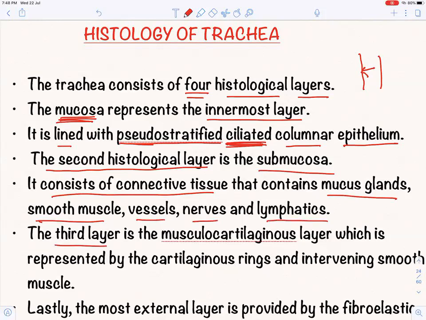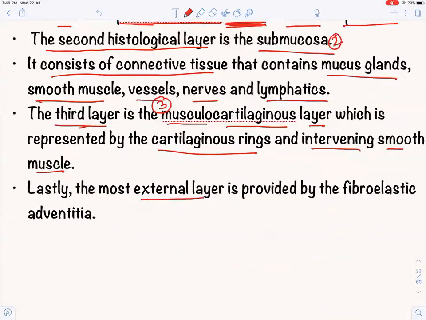The third layer is the musculocartilaginous layer, which is represented by the cartilaginous ring and intervening smooth muscle. Remember this, we are studying from the inside to the outside. First was the mucosa, innermost. Then there was the submucosa, which had mucous glands, smooth muscle, vessels. Now the third layer is the musculocartilaginous layer, that is the cartilaginous ring. Lastly, the most external layer is provided by the fibroelastic adventitia.